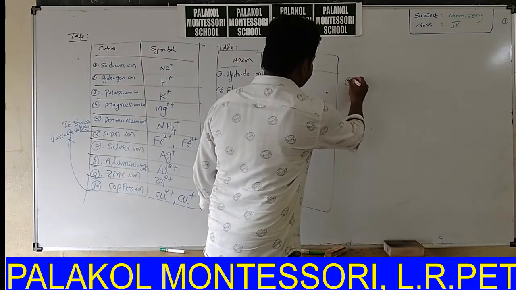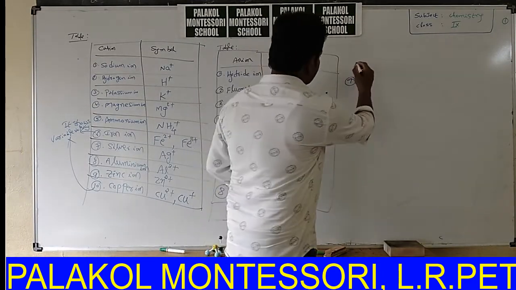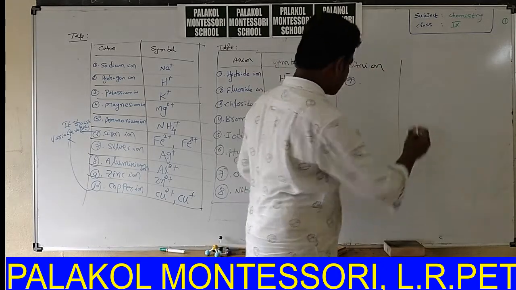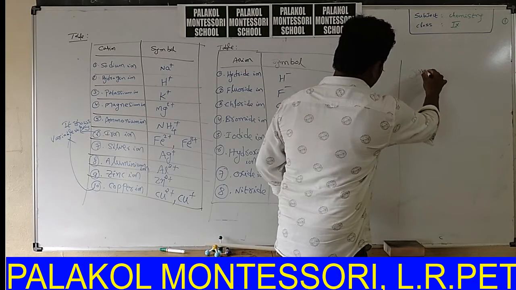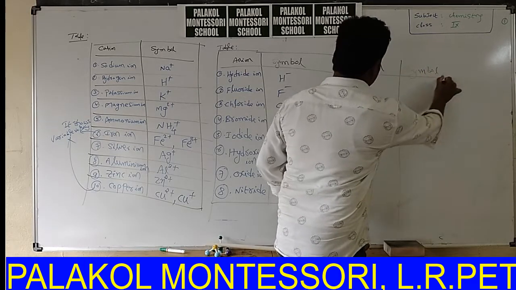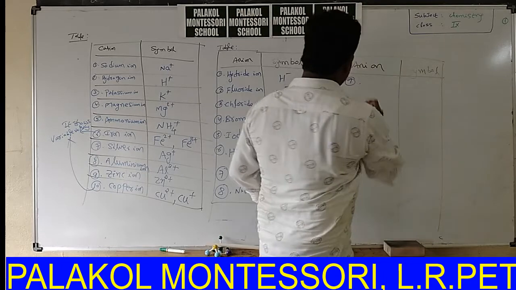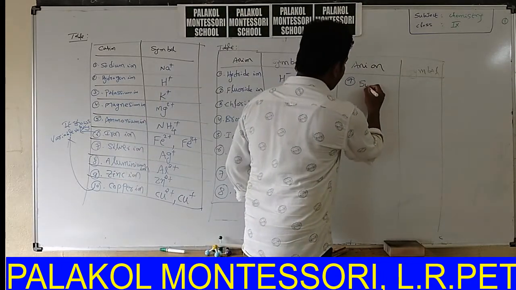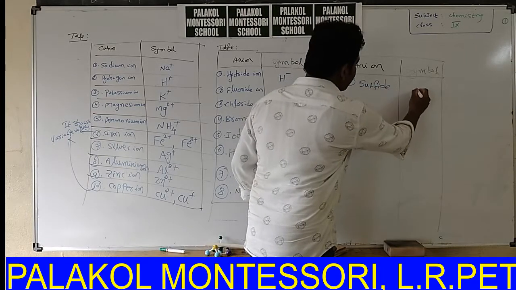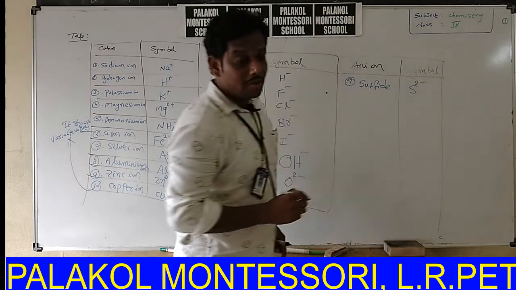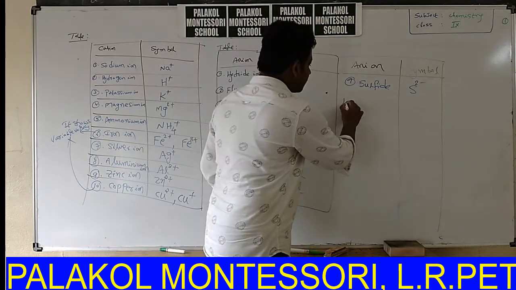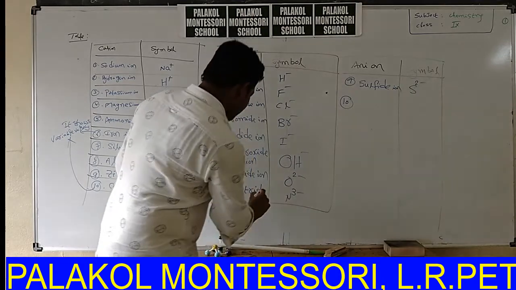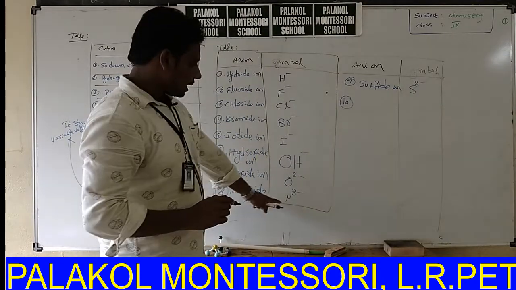Ninth one, sulfide. Sulfide, S2 minus. Sulfide ion, S2 minus.